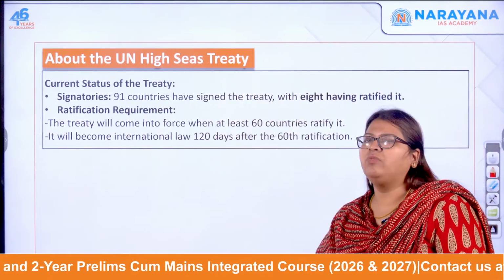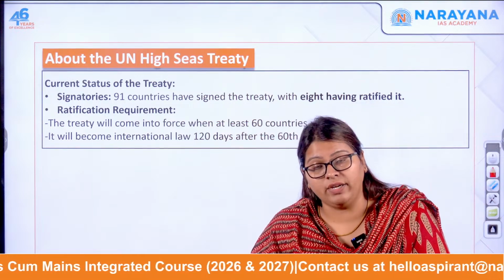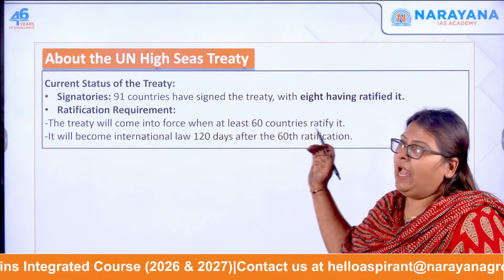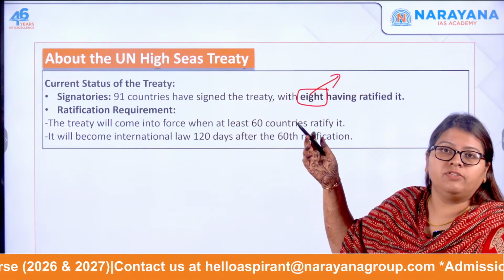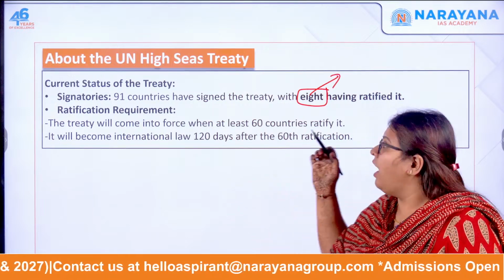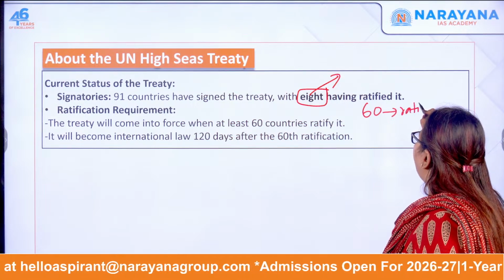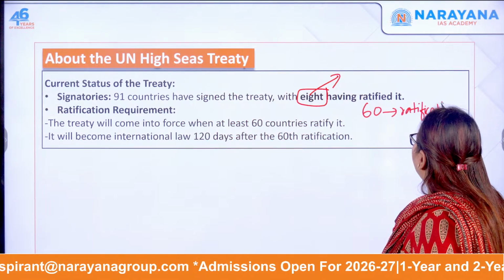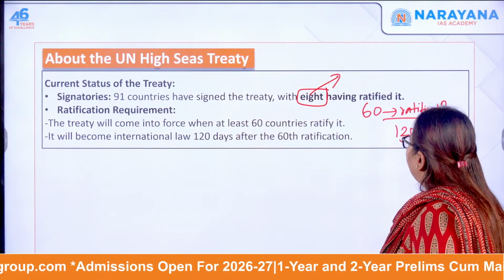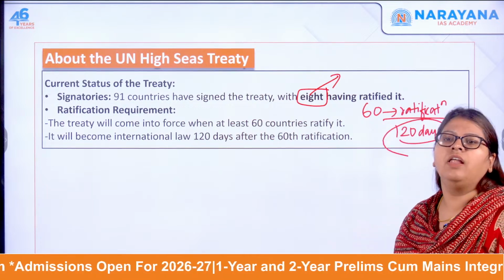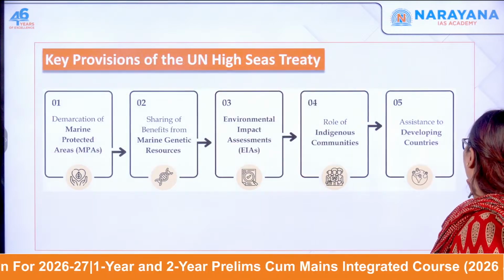Let's move forward and see the current status of the treaty. Only around 91 countries have signed this treaty, and only 8 of them have ratified it. For this treaty to become international law, around 60 countries of these 91 have to ratify it, and once the ratification is over, 120 days after the 60th ratification, it will become international law. So this is the High Seas Treaty and its status as international law.